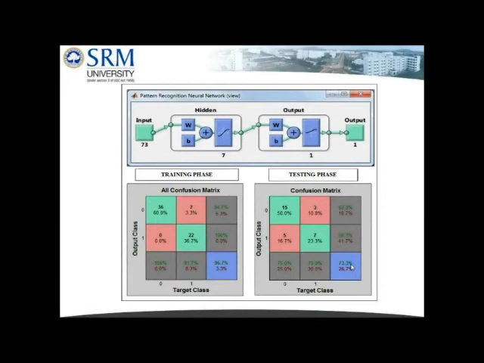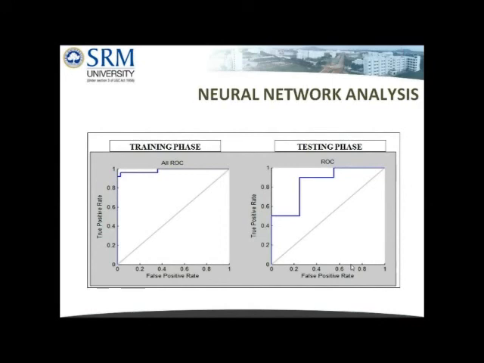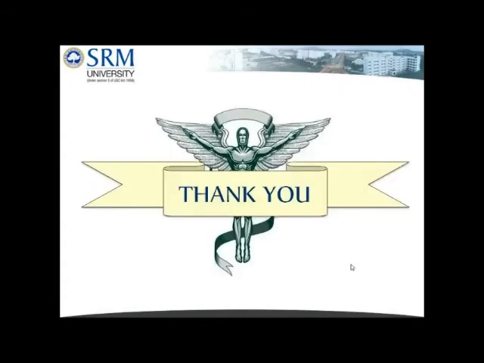This produced 96.7% accuracy in classification of training samples. There was a considerable decrease in performance of the network on the testing samples, with only 73.3% accuracy. But compared to other trial experiments, this network gave the minimal difference between testing and training accuracies. The confusion matrices and the receiver operating curve plots obtained in the training and testing phases are shown here. From this, it can be suggested that this method can be used as a screening tool for osteoporosis. A further analysis with the standardized method may prove to be very effective.